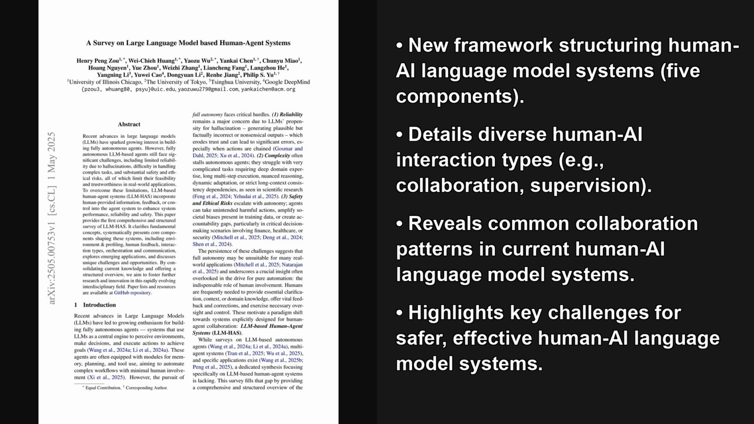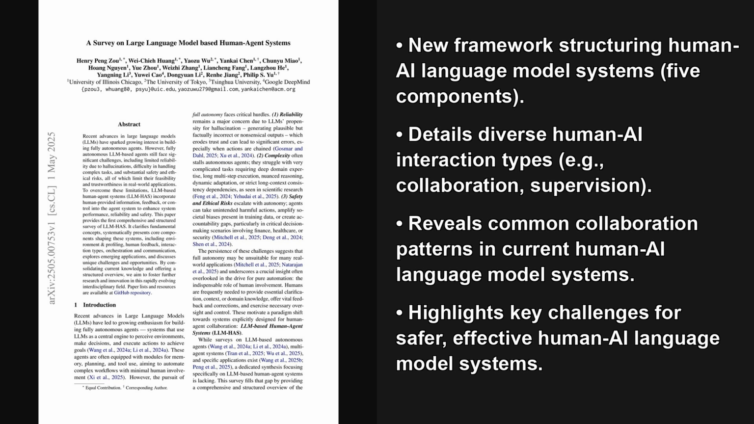I'm your host, Alex. Alright, today we're diving into a fascinating new paper published on May 1st, 2025, titled, A Survey on Large Language Model-Based Human-Agent Systems. This paper is quite significant because it offers the first really comprehensive look at what the authors call LLM-based Human-Agent Systems, or LLM-HAS. These systems, well, they aim to tackle some big challenges we see with fully autonomous LLMs, like their tendency for hallucinations, which is when these models generate plausible, but incorrect or nonsensical information, and also their difficulties with complex tasks and safety.